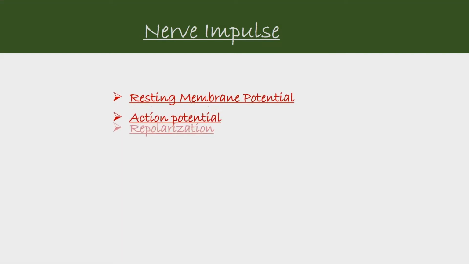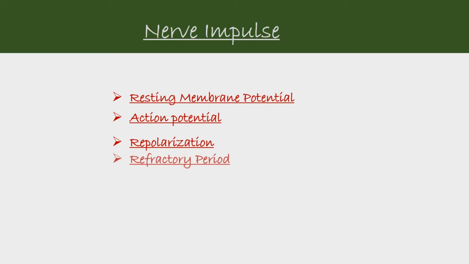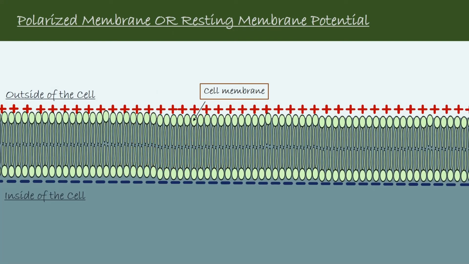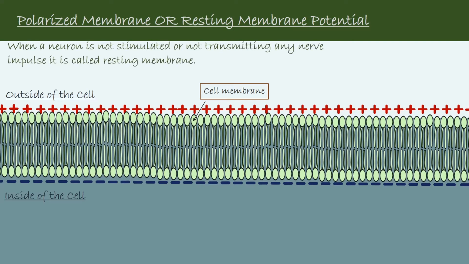In this video, we will learn about resting membrane potential, action potential, repolarization, and the refractory period. Let's first talk about resting membrane and resting membrane potential. Each neuron has a charged cellular membrane, which means there is a voltage difference between inside and outside the membrane. When a neuron is not stimulated or not transmitting any impulse, it is called resting membrane.